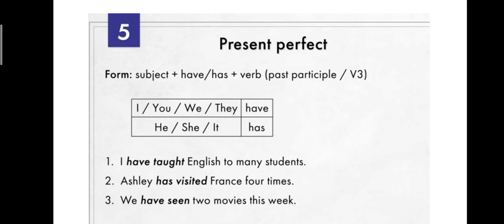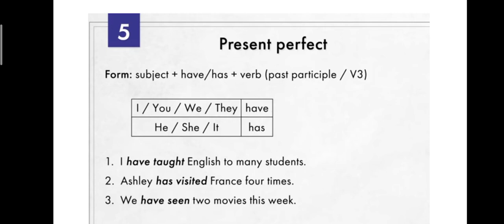I have taught. You may ask me, why are we using past tense here, ma'am? This is the tense that comes in between the completion of simple present tense. It also takes up the part of the simple past participle. We are doing the action at present, but the action is continuing every time. I have taught English to many students. I am still teaching. So you are making the sentence present perfect tense, not past tense. You are changing it by using have and has. I hope you understood, students.